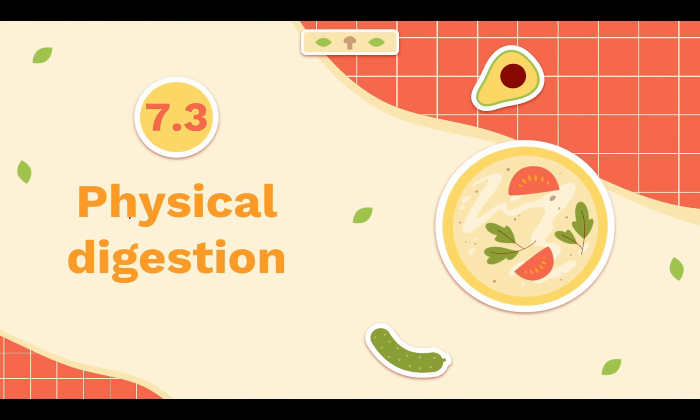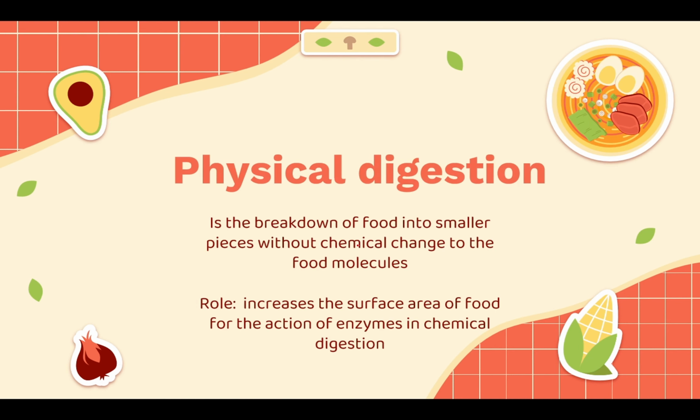Now talking about physical digestion, which is 7.3, we are close to the end. Don't worry about taking a lot of time on this lesson. Let's define physical digestion and highlight the keywords in the answer as usual. It is the breakdown of food into smaller pieces without chemically changing the food molecules.